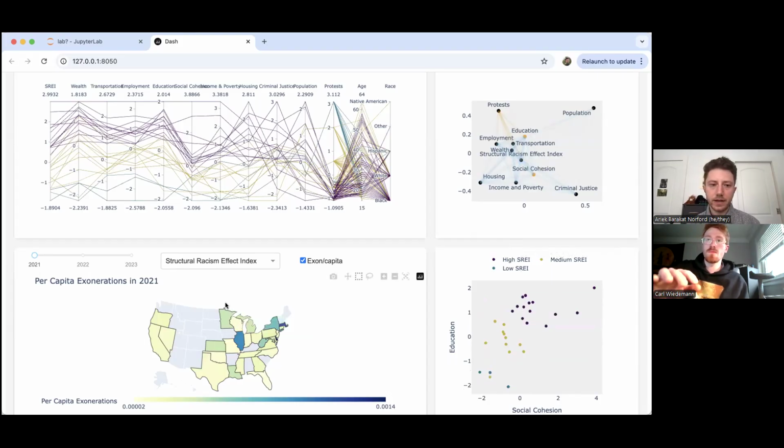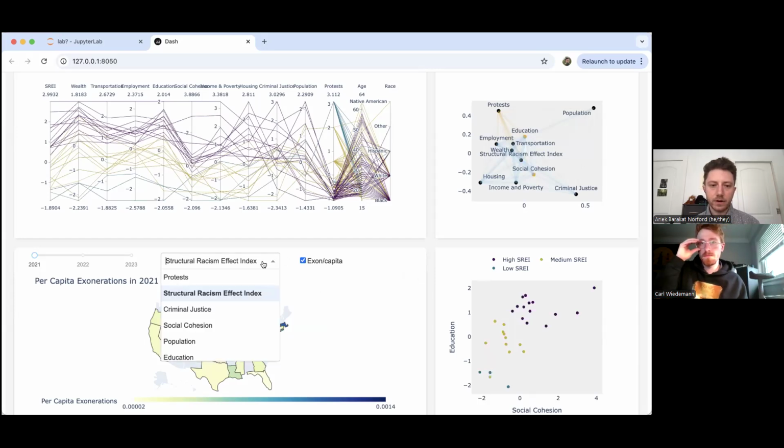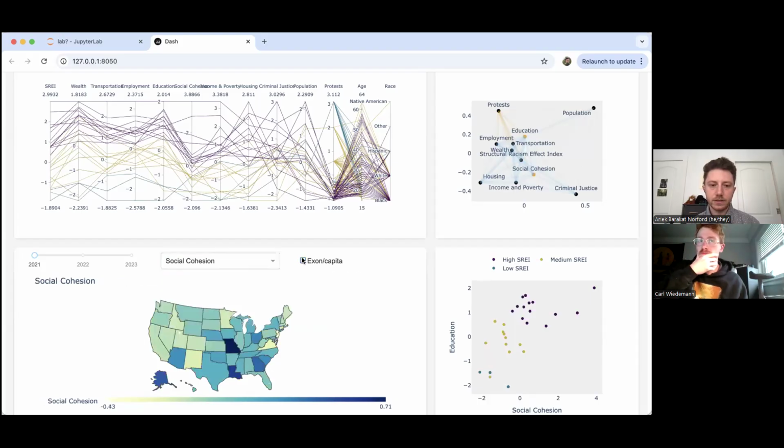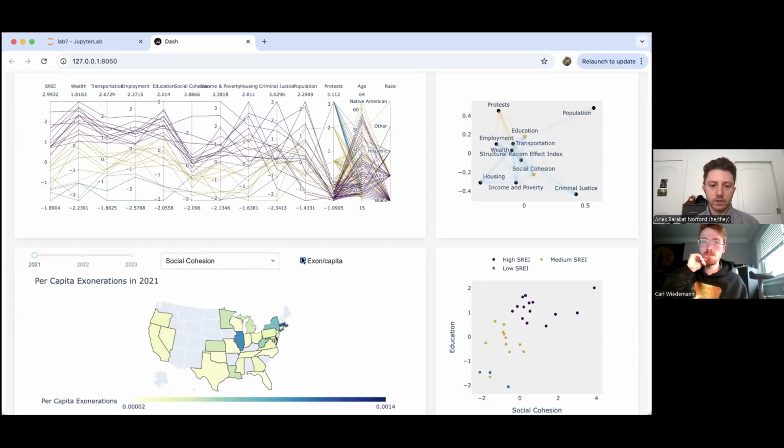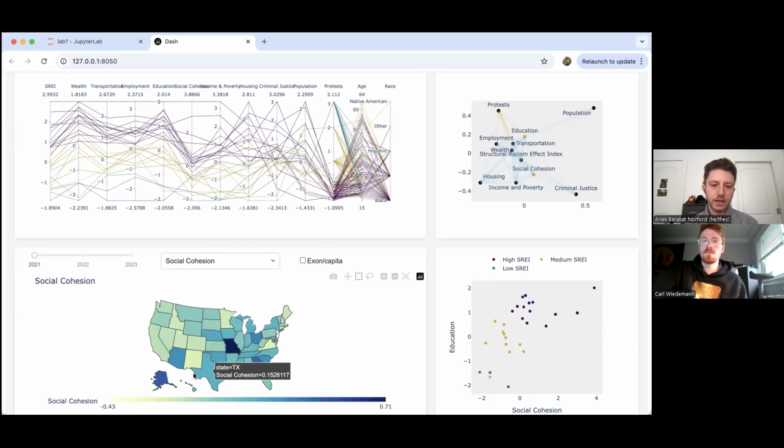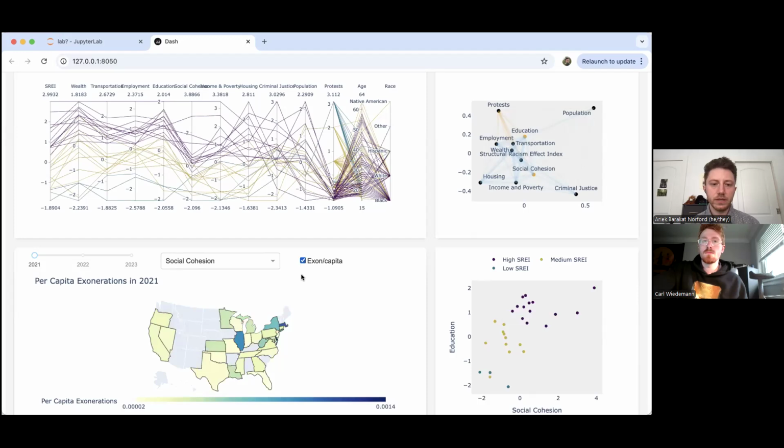And finally, we have our choropleth map, which allows us to directly compare our attributes with the exonerations per capita with this quick toggle. So when we say exonerations per capita, it's the number of exonerations per number of incarcerated people in that state. And what this toggle allows us to do is to choose a state, let's say Texas, and see, okay, there's a low per capita exoneration rate, and it has a medium social cohesion factor, and quickly move back and forth between them.